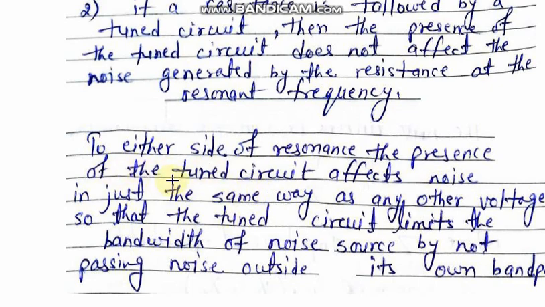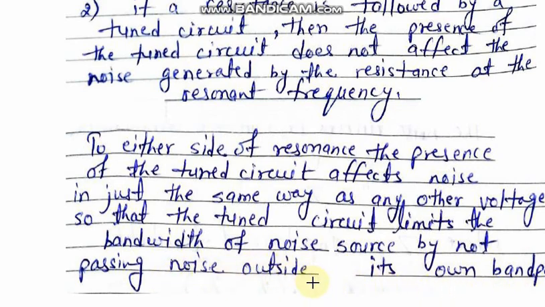If the tuned circuit is not at resonance, means it is not working within its bandwidth, and the frequency does not match, then the tuned circuit affects noise in just the same way as any other voltage. It means the tuned circuit limits the bandwidth of the noise source by not passing noise outside its own band pass.